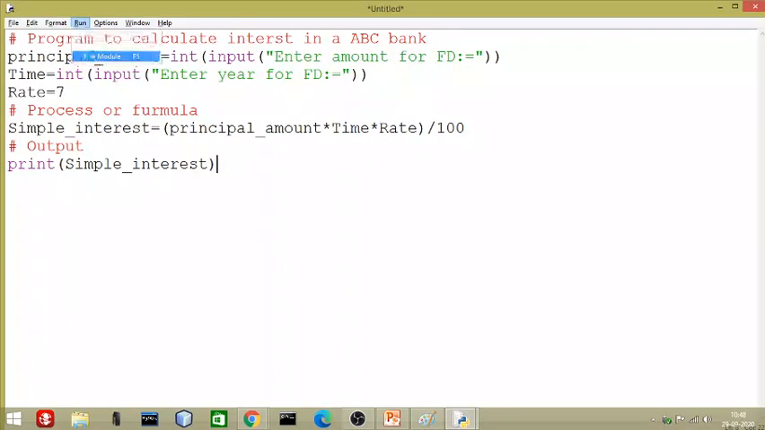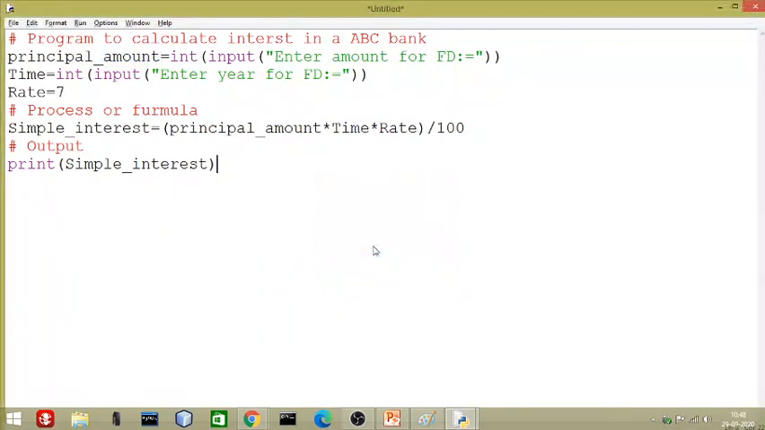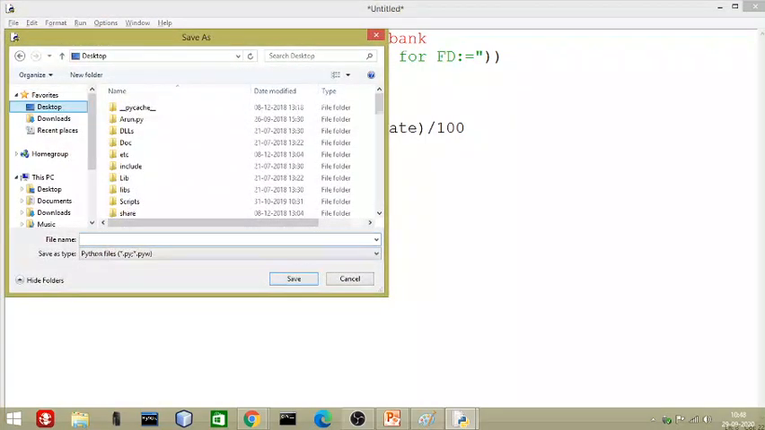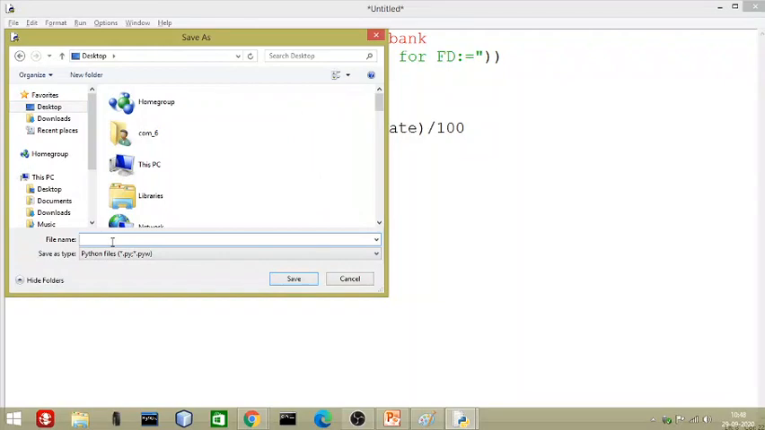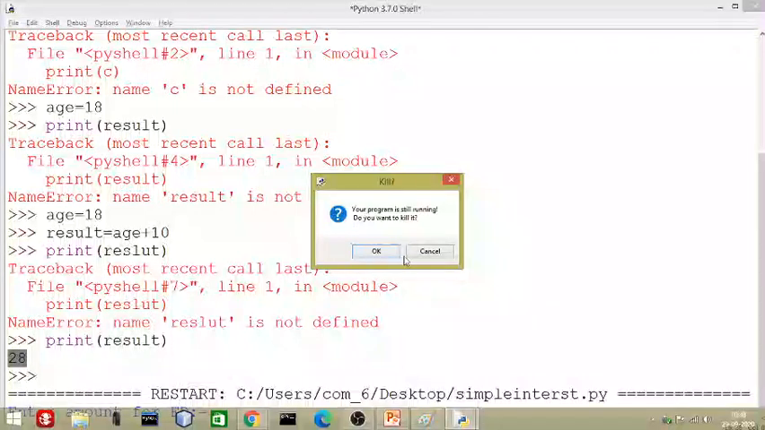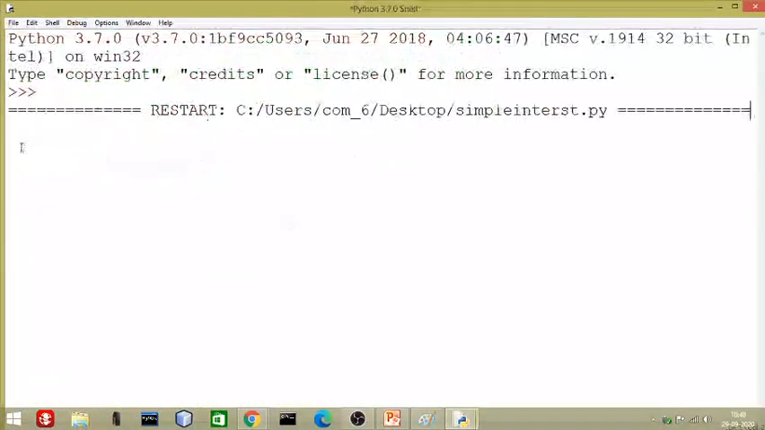We will click on run program, and this will ask you to save the program. Save it, no issue. We will go to the desktop and save it as simple interest. Save. Now you can see, let me close it again. Run. Now you can see this is asking to enter the amount for FD.